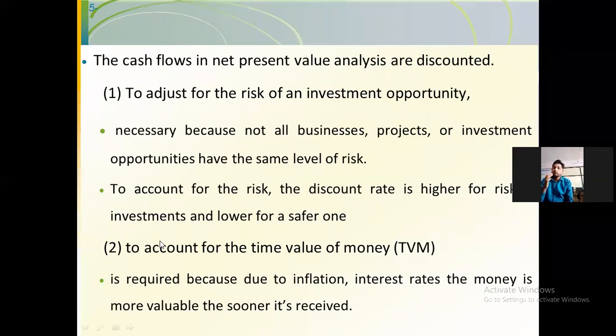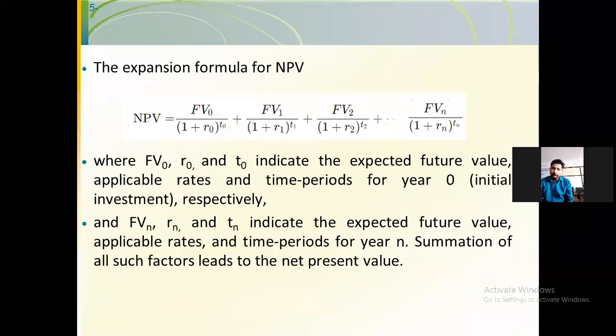Okay, so to account for the time value of money we are also discounting the value in NPV. Okay, so there is one expression for the calculation of NPV. Here the three terminologies are FV, R, and T. Here FV naught indicates the expenditure, and FV1, 2, 3 up to FVn indicate the future earnings from that particular investment.